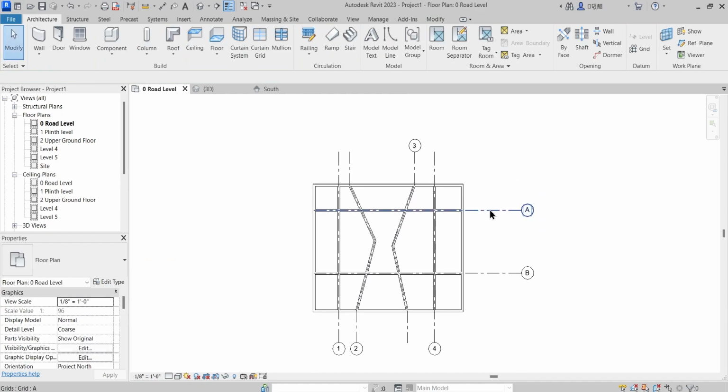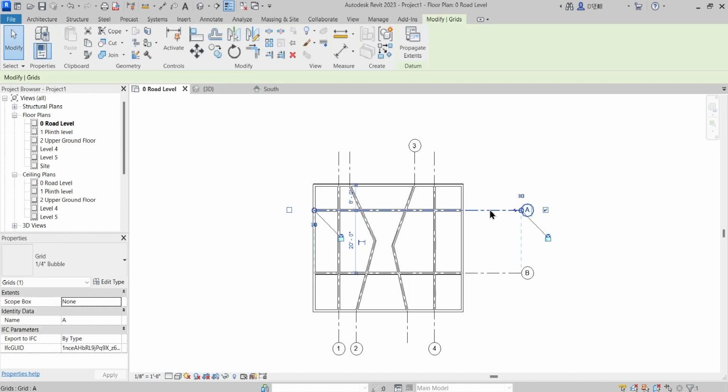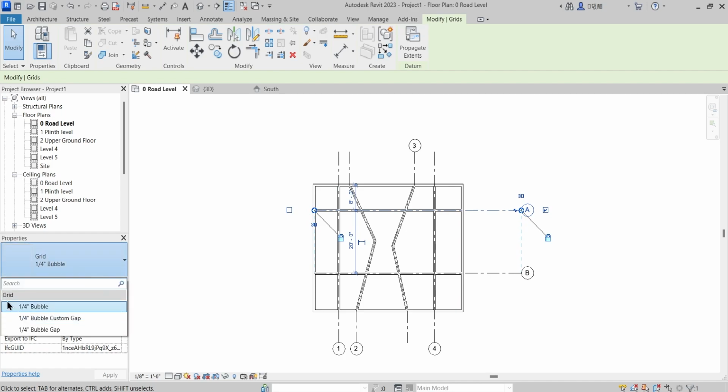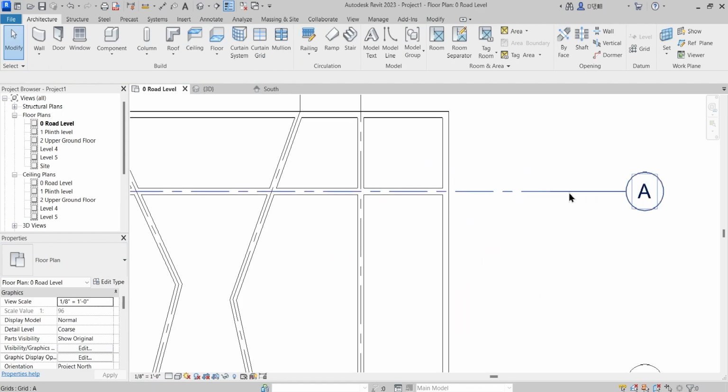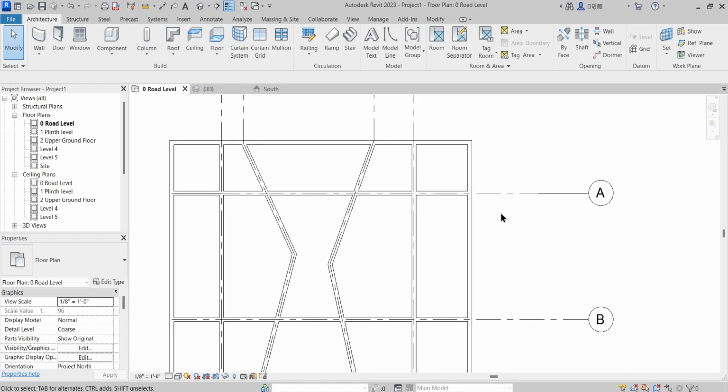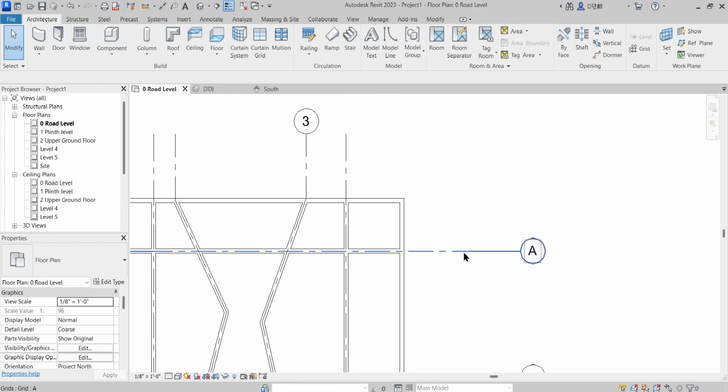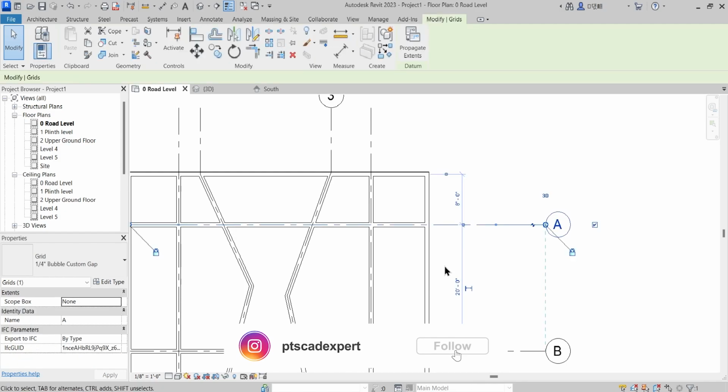Again, just like levels, these are the grid lines, and if I select this grid line, then again it is a different system family, and that system family is hosting three different types of grid lines. That one is by default a 1/4 inch bubble. If I change this to custom gap, then you see that its representation has been changed and it appears different than the earlier one.